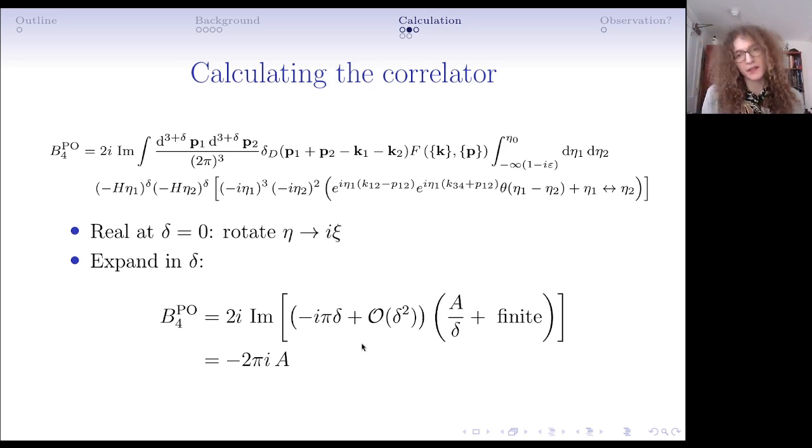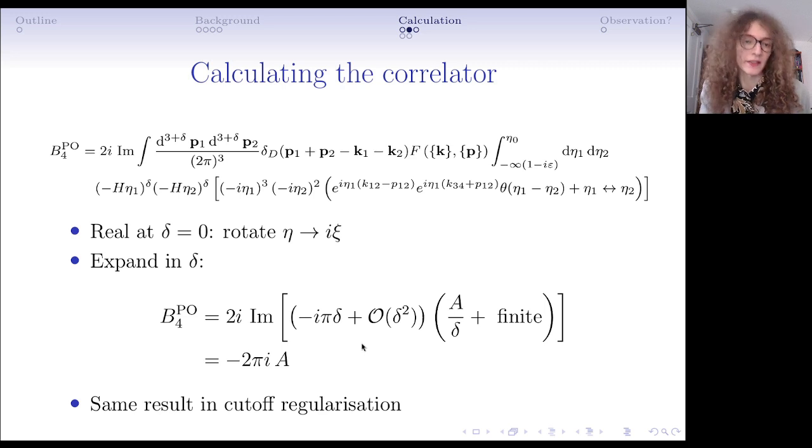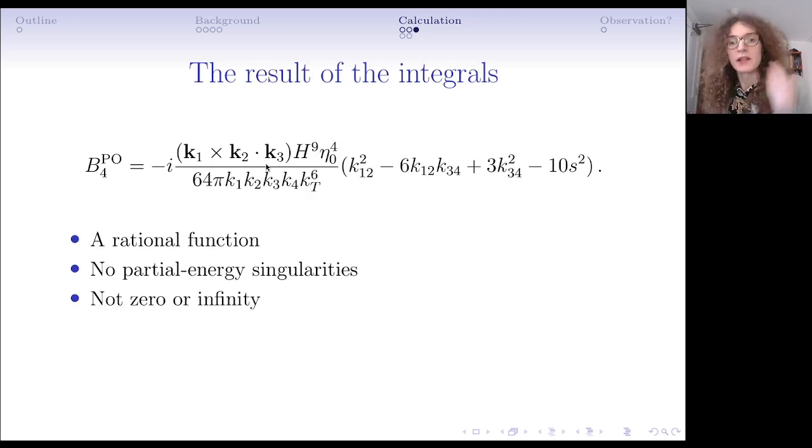Now, of course, this is kind of subtle because dimensional regularisation involves some complicated analytic continuations. We need to be sure that we're not doing something wrong by cancelling this divergent piece with this vanishing piece. And so indeed we've verified that we get the same result for this integral in cutoff regularisation. For the full interaction, which I'll discuss in a second, we did not verify in cutoff regularisation, but it's unlikely that there's going to be any new complication. Anyway, one can do the time integrals first and then the momentum integrals, and the result looks like this. So I'll talk you through some of its properties.